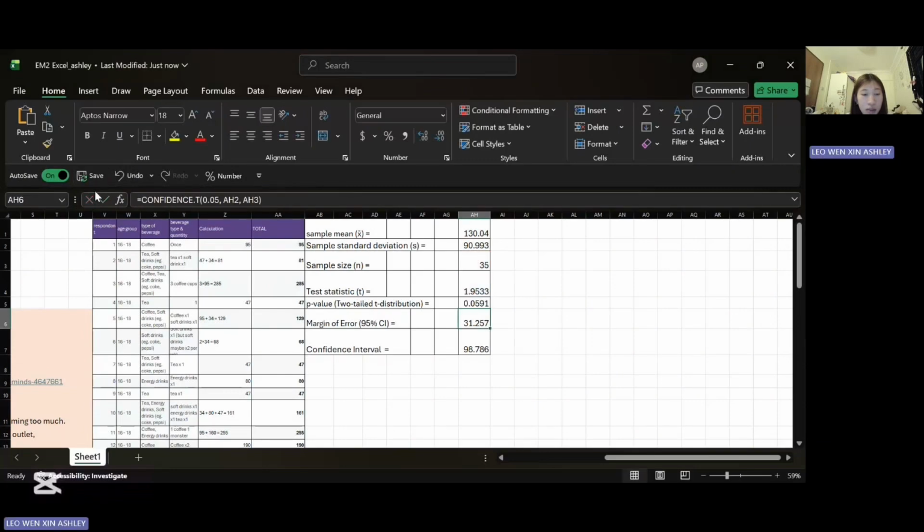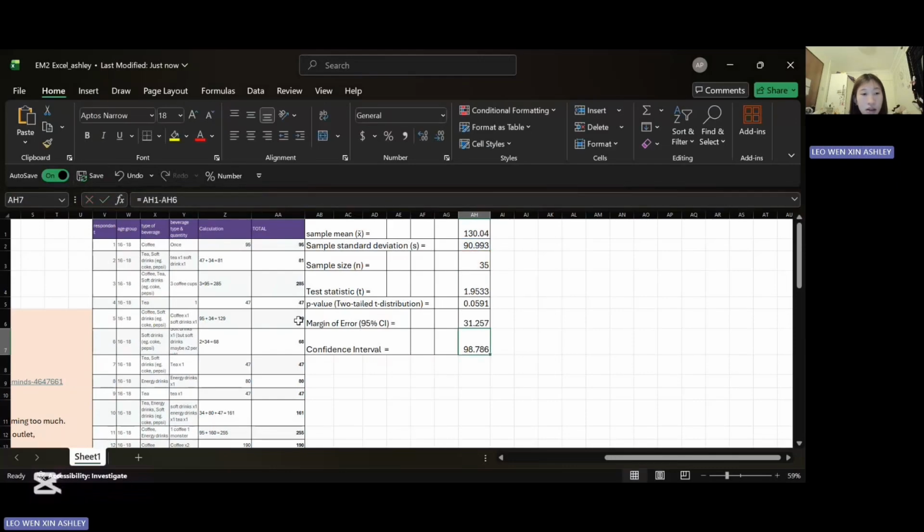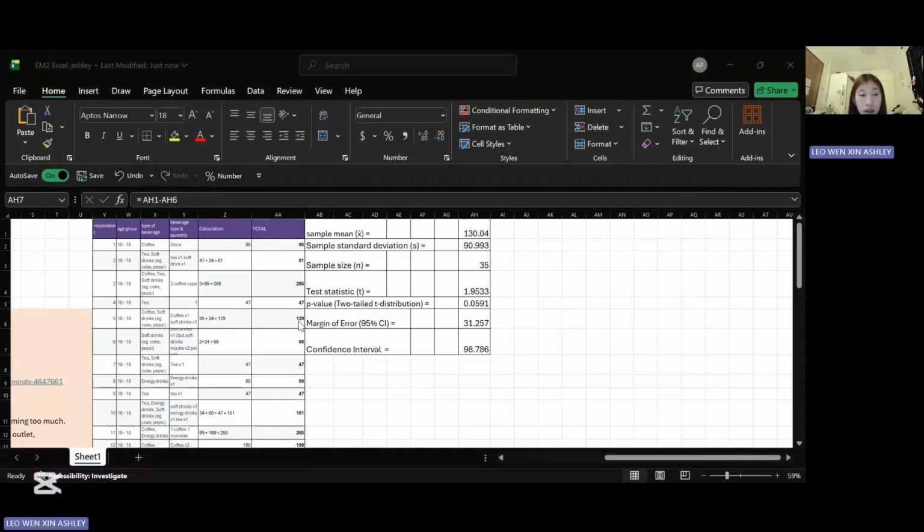Then, I calculated the margin of error with the formula =CONFIDENCE.T(0.05,AH2,AH3). AH2 represents my standard deviation and AH3 represents my sample size. This gives the amount the estimate could differ from the true population mean. Lastly, I calculated the confidence interval lower bound using =AH1-AH6, where AH1 is the sample mean and AH6 is the margin of error. This shows the lower end of the range in which the true mean is likely to fall.